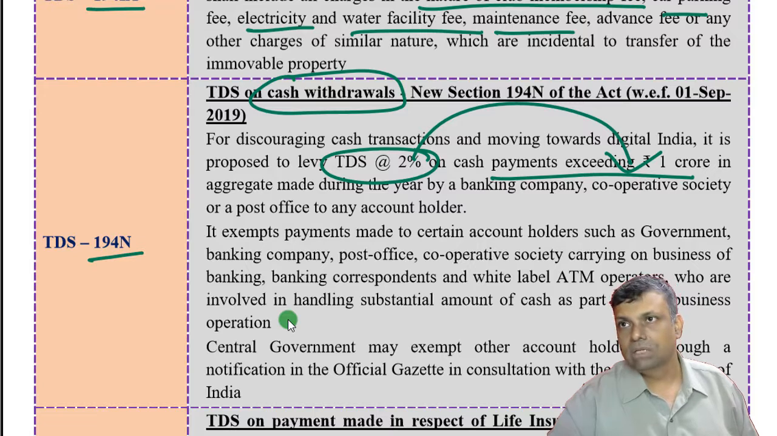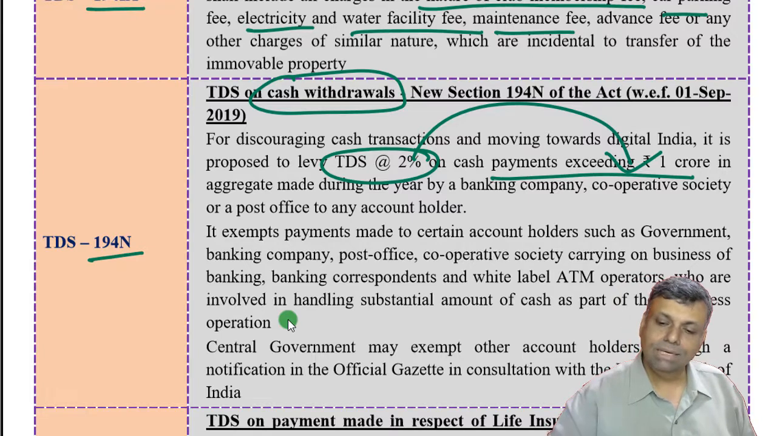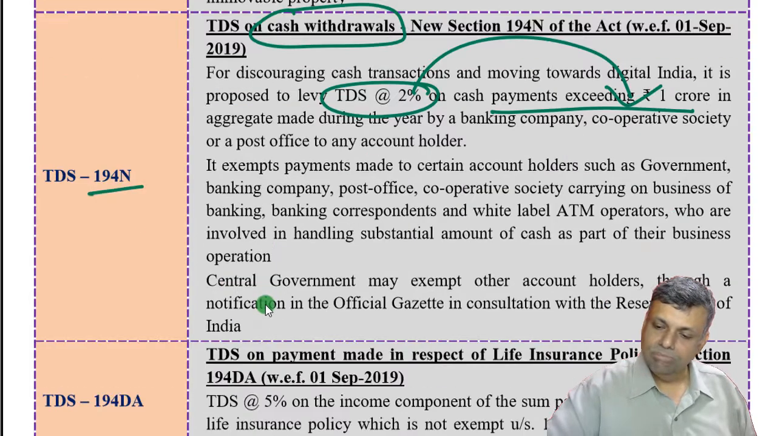Okay, so supposing you are withdrawing 1 crore 50 lakhs of rupees, so TDS will be only on the amount which is in excess of 1 crore rupees. That means TDS will be only on 50 lakhs of rupees. Okay, so that is a special provision which is applicable in this particular situation. Okay, now